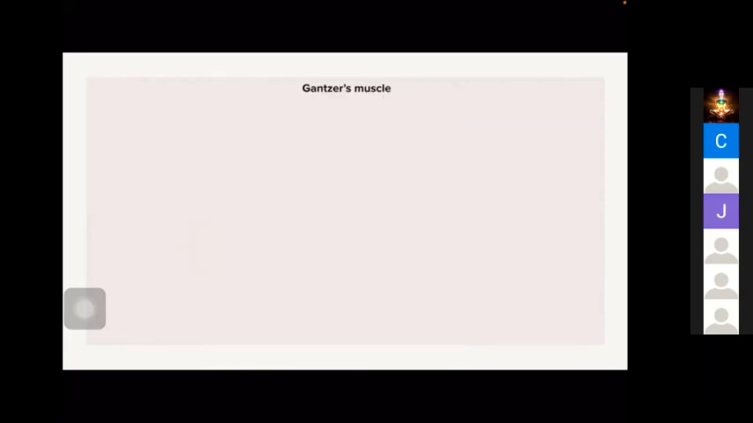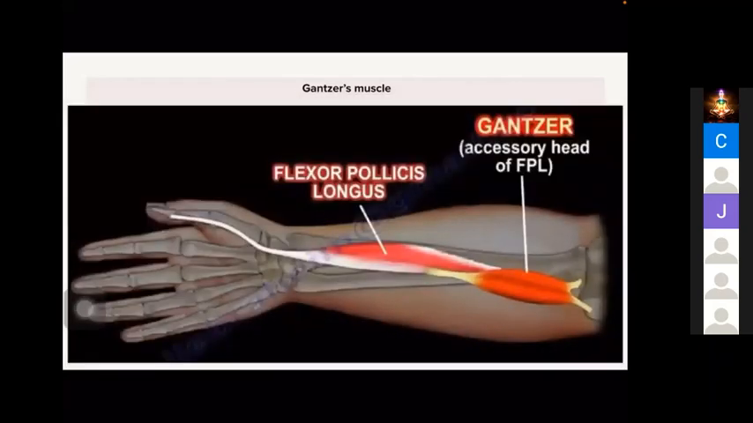So all finger numbness is not carpal tunnel syndrome. There can be compression of the median nerve in the proximal aspect also. There is one more thing, Gantzer's muscle. It is an accessory head of FPL that also can cause compression of the median nerve. Okay, so these are the sites of compression of the median nerve causing entrapment.